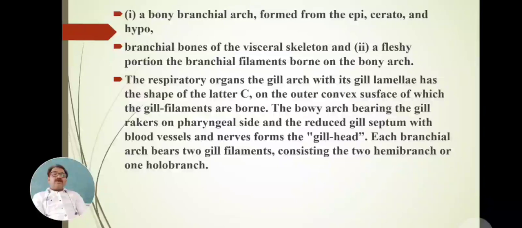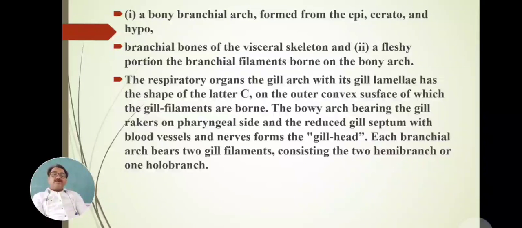The respiratory organ, the gill arch with its gill lamellae, has the shape of the letter C, on the outer convex surface of which the gill filaments are borne. The bony arch bears the gill rakers on the pharyngeal side and reduced gill septum with blood vessels and nerves from the gill head.